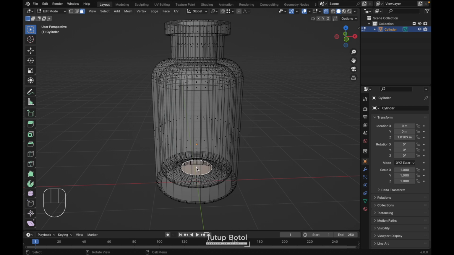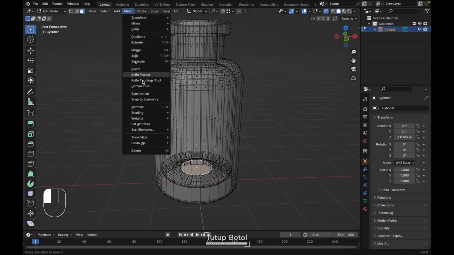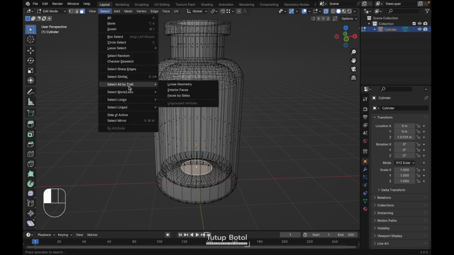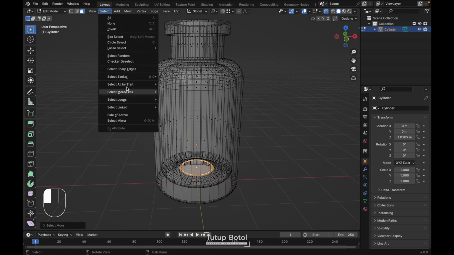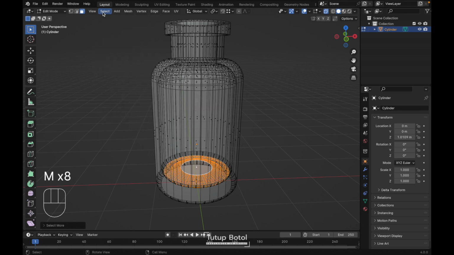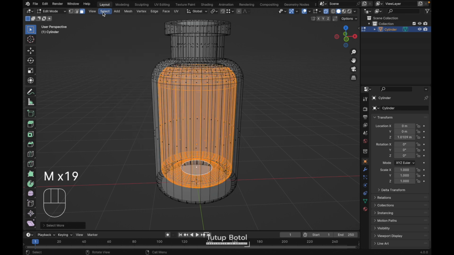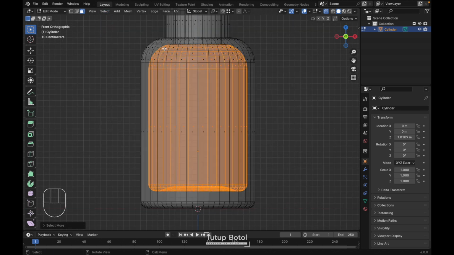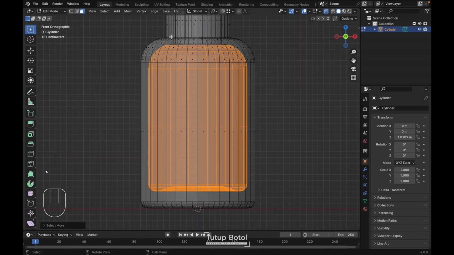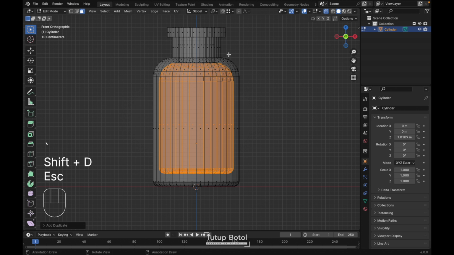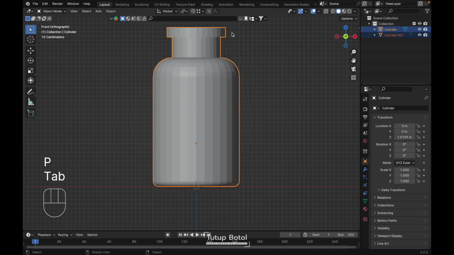Select this face, and you can press Ctrl and plus on your numpad. It will have the same result like this. Go to the Select, Select More. Select more and more. It will have the same result. Just press Ctrl plus on your numpad till you have a result like this. And press Shift D to duplicate it. Press P, selection. Tab to the object mode.